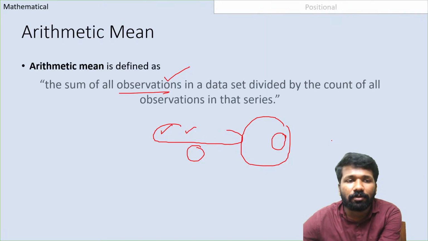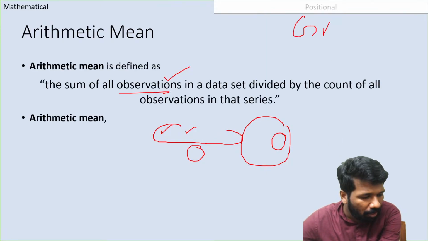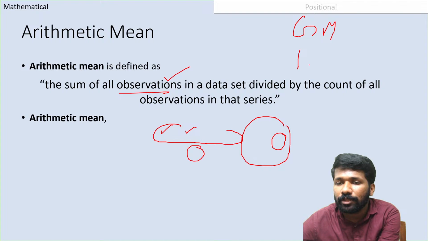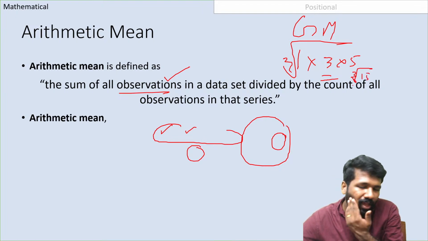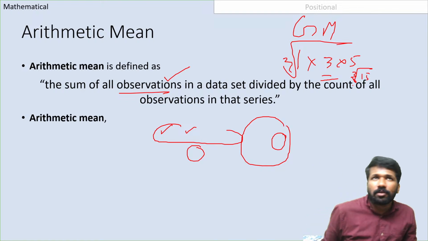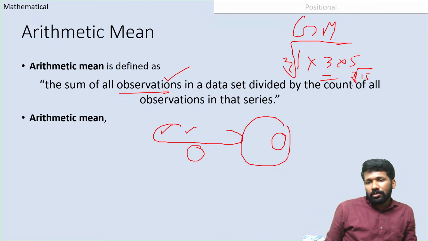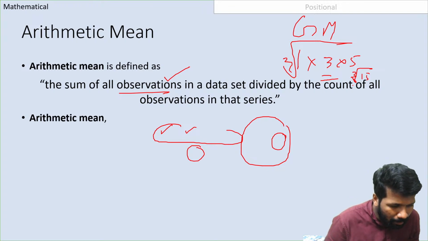Geometric mean, some of you have doubt. I will repeat one more time. Geometric mean of 1, 3, 5, some of you are asking. 1 into 3 into 5, that is 3 numbers. Take the cube root of it. That is the cube root of 15, which is not that easy to find. Approximation is possible because 2 cube is 8, so the cube root of 8 is 2. 3 cube is 27. So the value will be between 2 and 3, about 2.4.